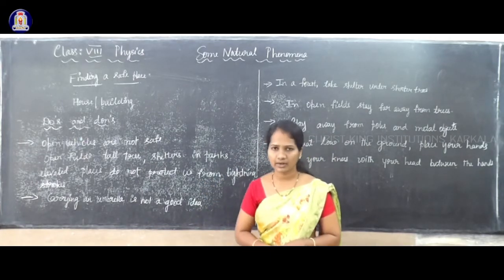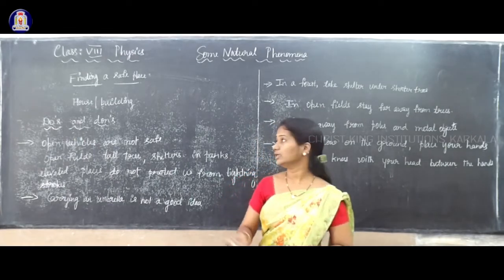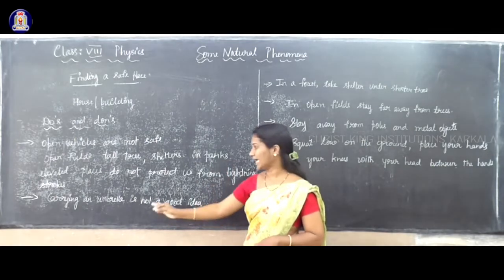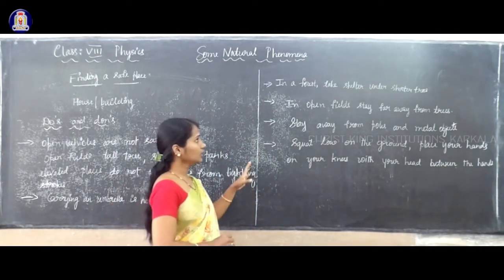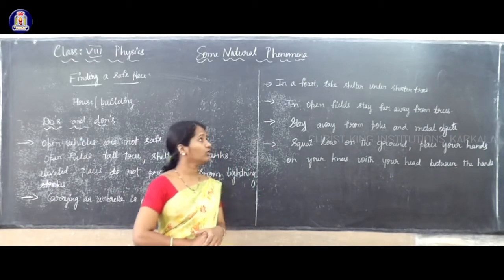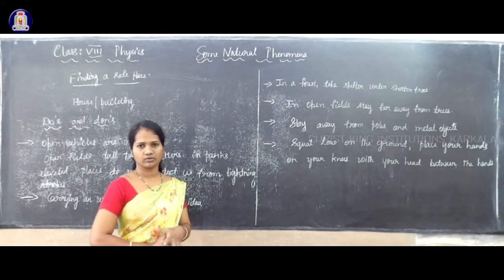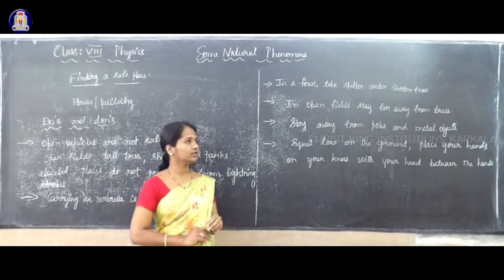Carrying an umbrella is also not a good method during lightning or thunder, and should be avoided. If you are in a forest, take shelter under a shorter tree.